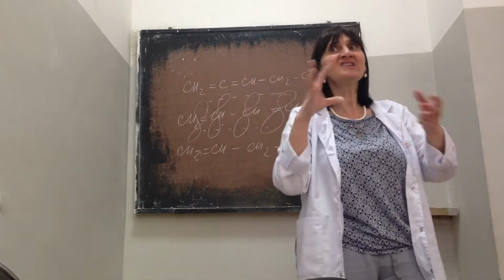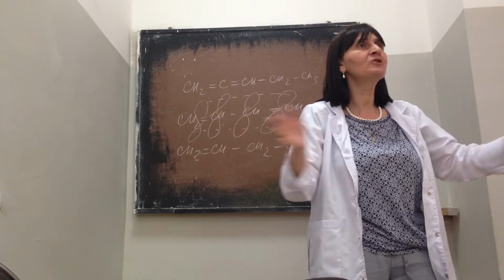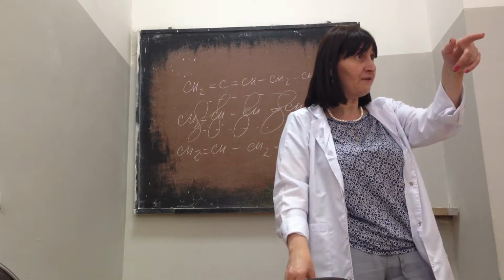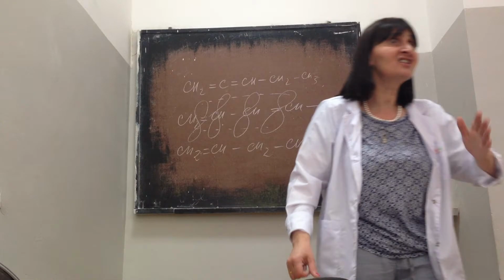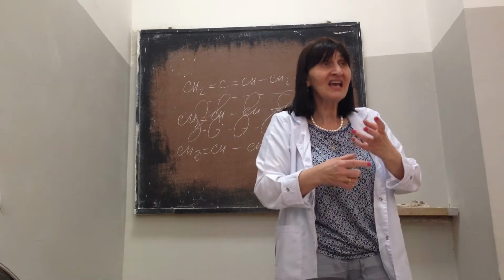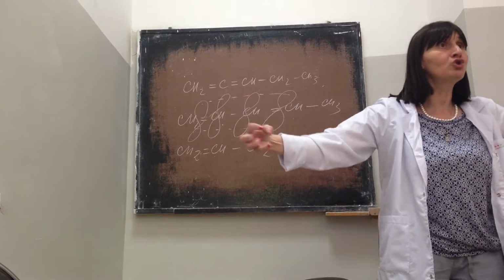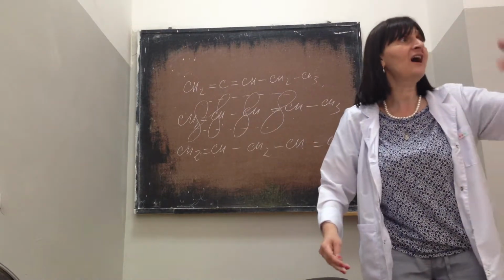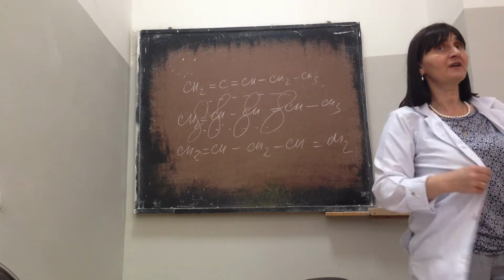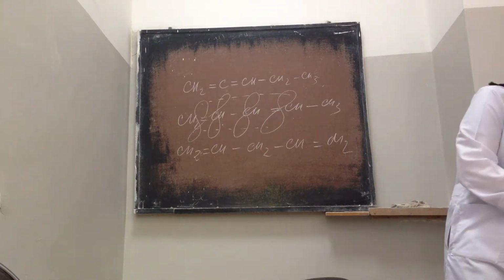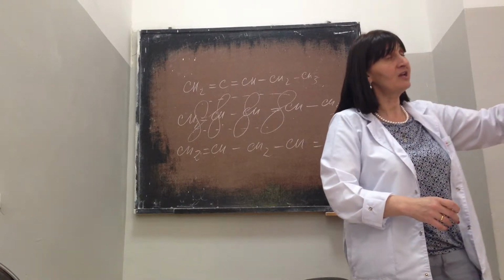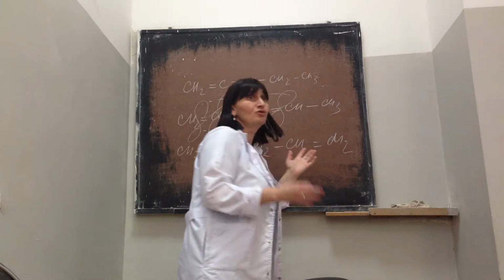It does not matter how many carbons you have in this molecule. This is different because in the inductive effect, as you remember, after the third carbon atom, you really have no inductive effect. So in this case, if your molecule is a conjugated system, you have 4, 5, 6 double bonds, but the system is conjugated, so the mesomeric effect acts along the whole molecule. This is the difference between the inductive effect and the mesomeric effect. Now look, do you understand what it is?